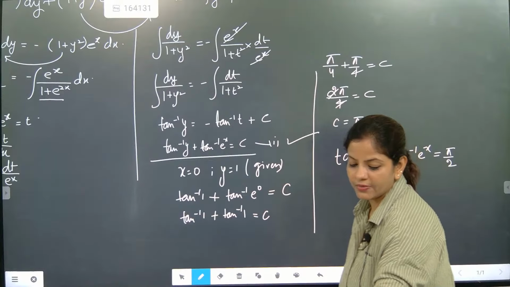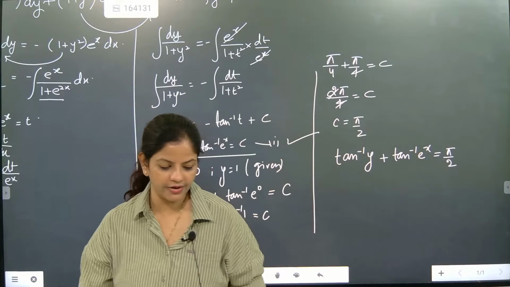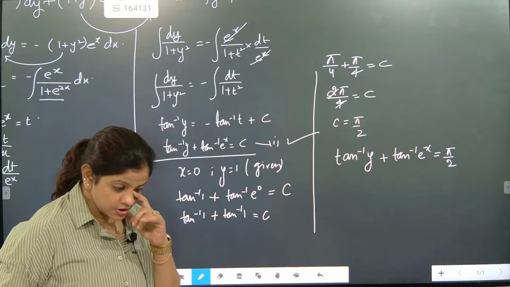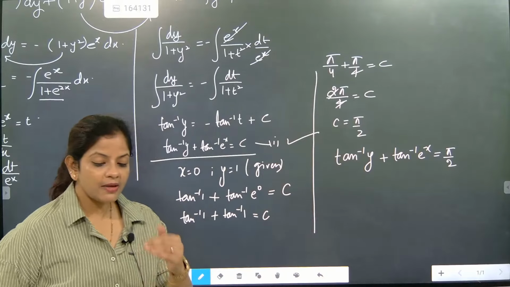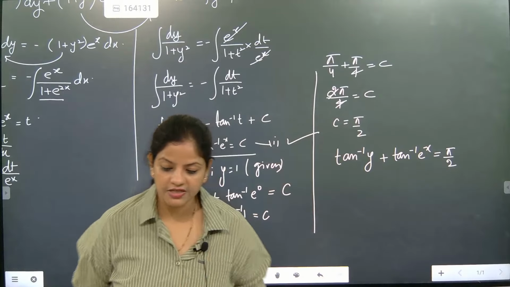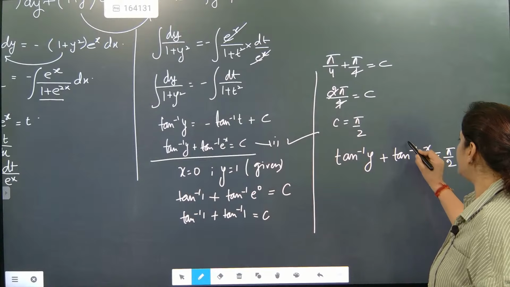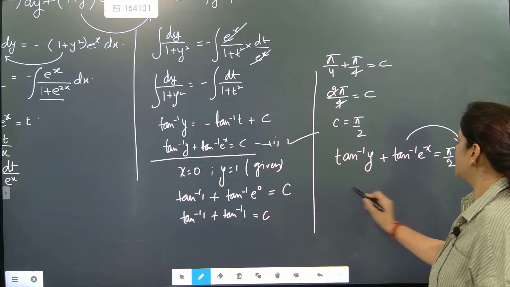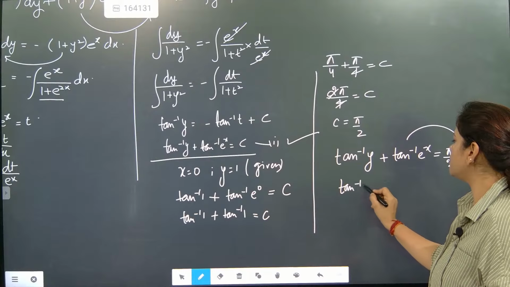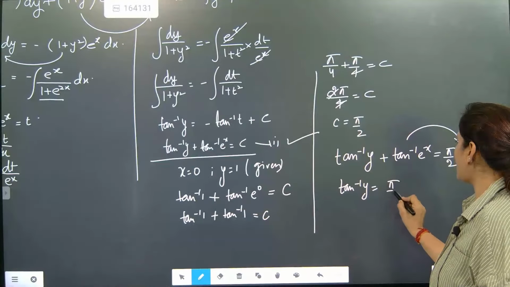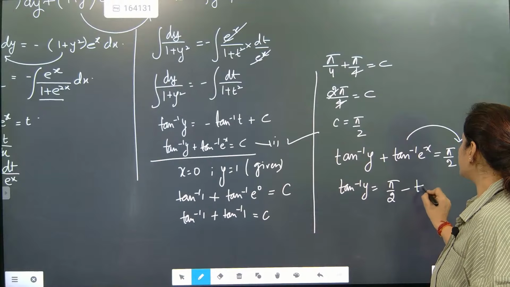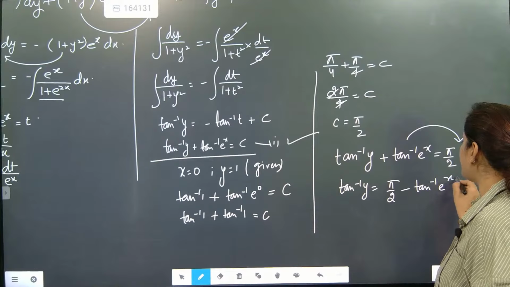is equal to pi by 2, and this is not the end. This is not the end because pi by 2 minus tan inverse minus x is there. We need to find the entire answer here. So here we need to shift this one this side. So tan inverse y is equal to pi by 2 minus tan inverse e to the power x.